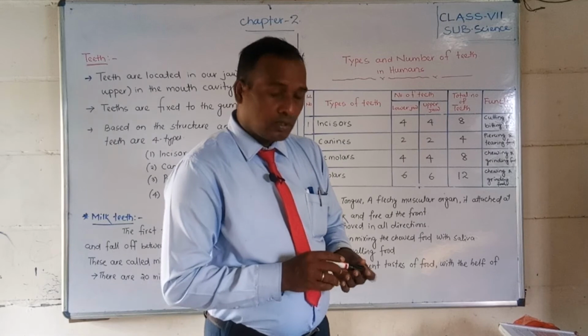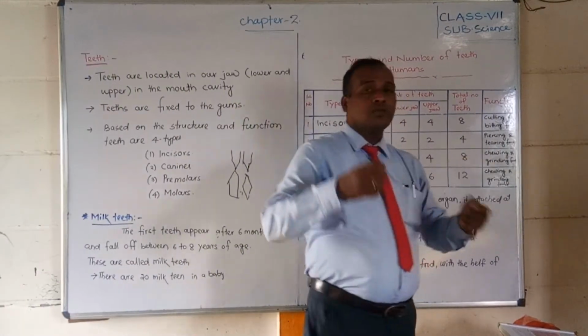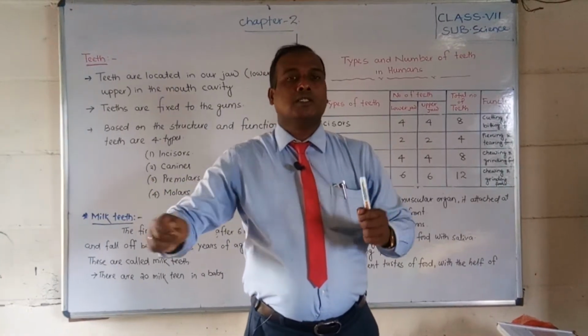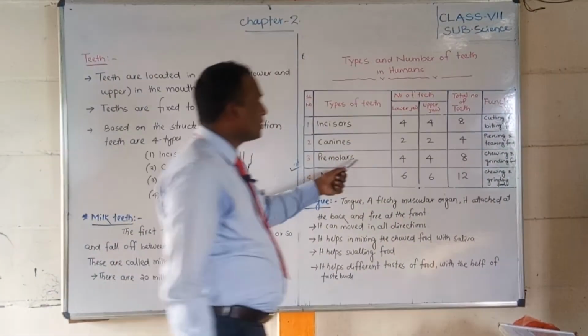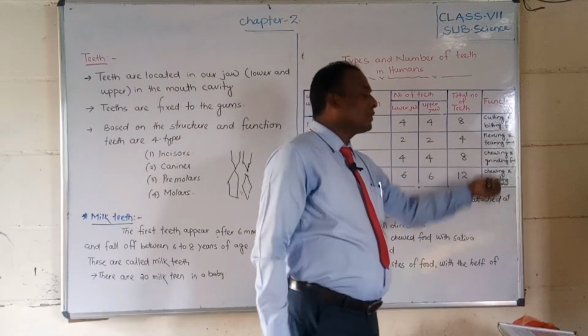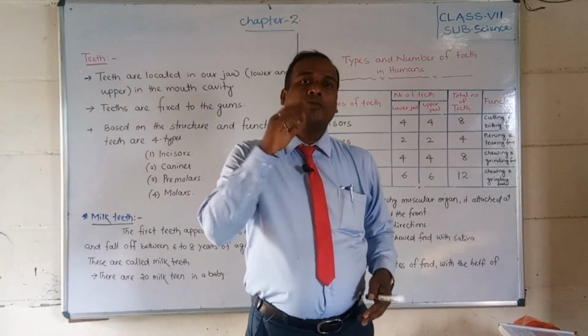What purpose do these serve? They are for holding and tearing the food. If you want to cut and tear something, you can tear it with them. And next, premolars. Premolars help with chewing and grinding. Whenever you want to chew, you chew with the premolars.